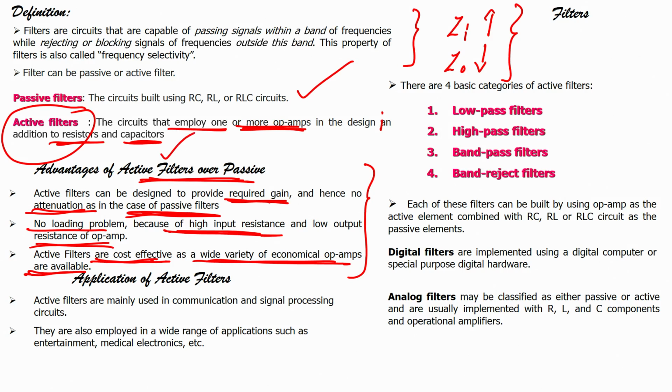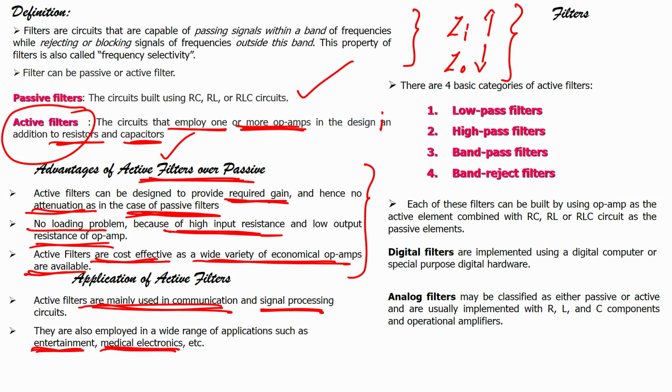Now, what are the applications of active filters? Active filters are mainly used in communication circuits and signal processing circuits. Most communication based applications use filters, and in particular active filters. They are also employed in a wide range of applications such as entertainment, medical electronics, etc.